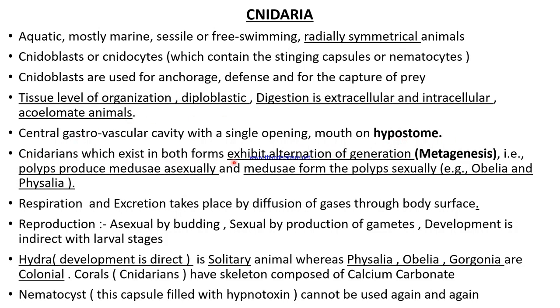Cnidarians which exist in both the forms exhibit alternation of generation, that is metagenesis, that is, the polyp form produces medusa asexually and the medusa form produces polyps sexually. Example, Obelia and Physalia. Respiration and excretion takes place by the diffusion of gases through body surface. The reproduction is asexual by budding, sexual by production of gametes, and development is indirect with larval stages present.